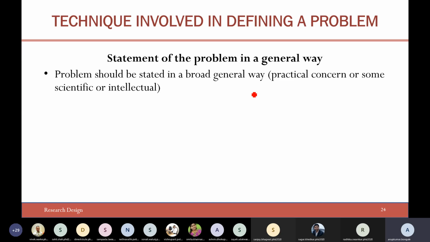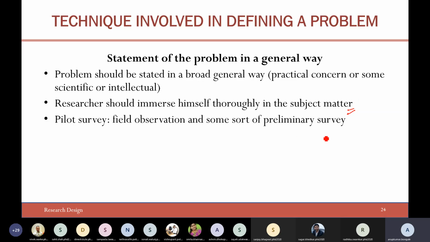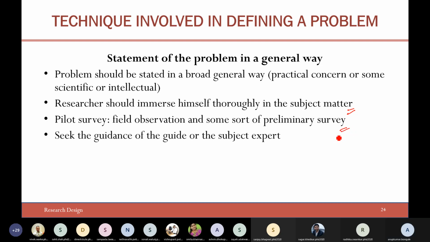The problem should be stated in a broader way, right? The researcher should immerse himself thoroughly in the subject matter. You should always keep on thinking about the problem statement or that particular domain, so that the thought process will divert you in the right direction. Then a pilot survey: you have to do some kind of field survey or preliminary survey. Seek the guidance of a guide, of course.